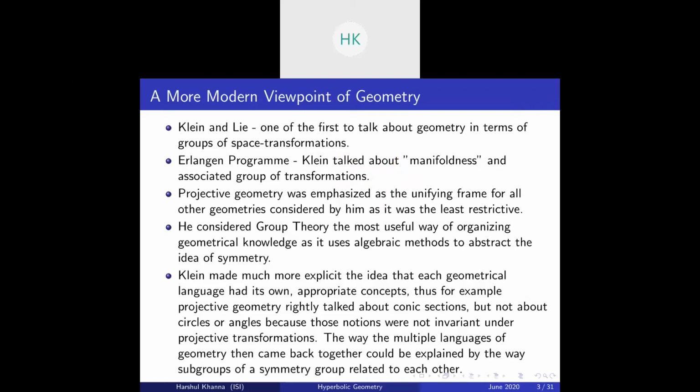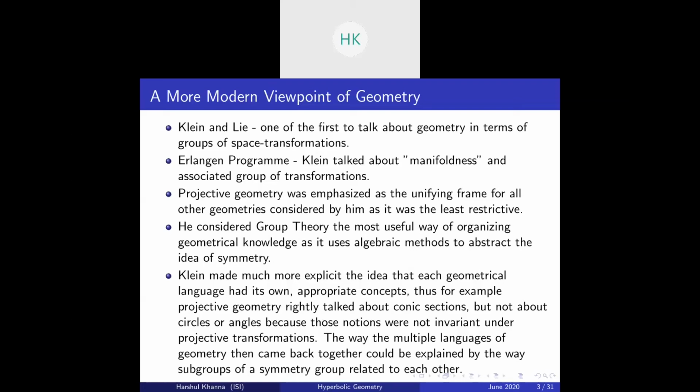Now, for example, the example I gave you regarding the space transformation of rotation, let's say, or reflection, you can see that when you apply them to the space, they give you useful information about it. So they give you information about symmetry. Now, Klein made much more explicit the idea that each geometrical language had its own appropriate concepts. So, for example, let's say you have projective geometry, in which you talk about conic sections, but not about circles or angles, because they are not invariant under projective transformations.